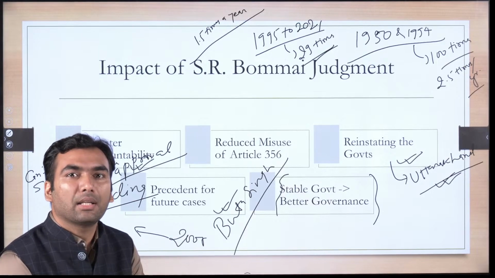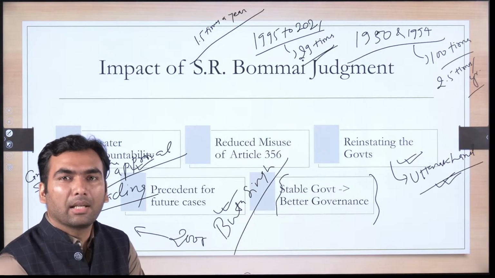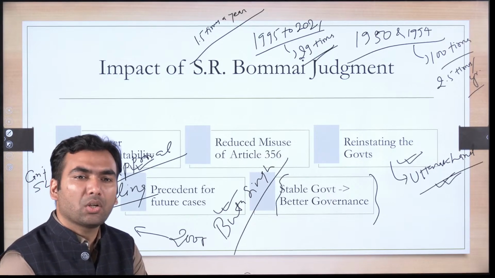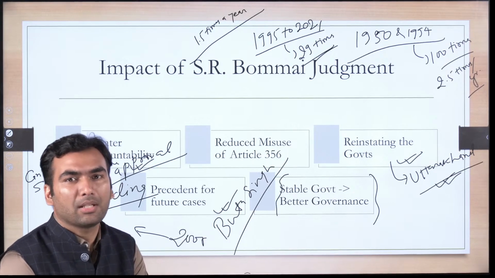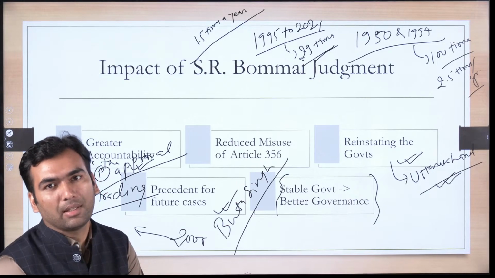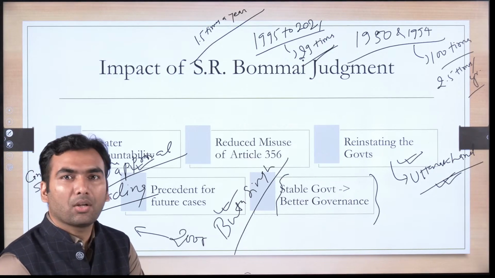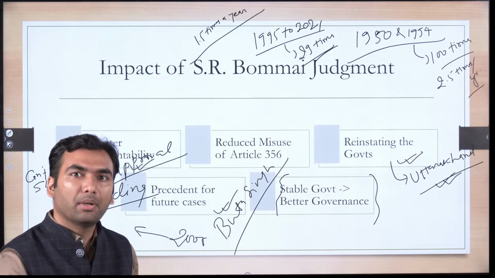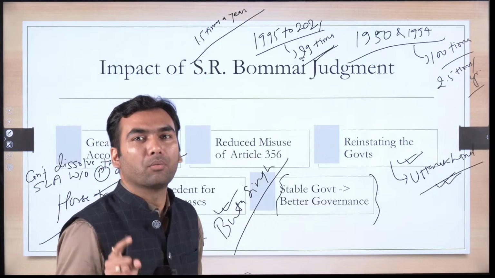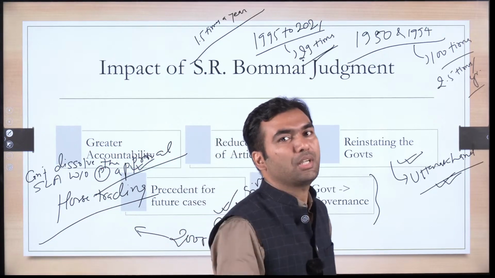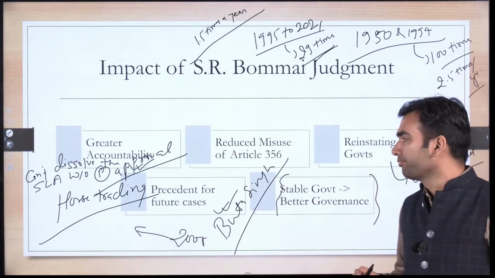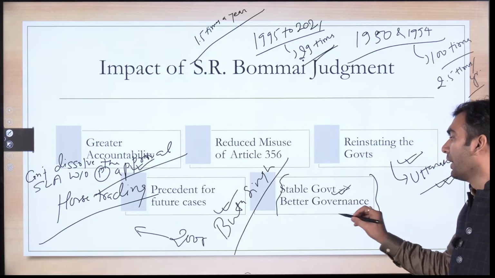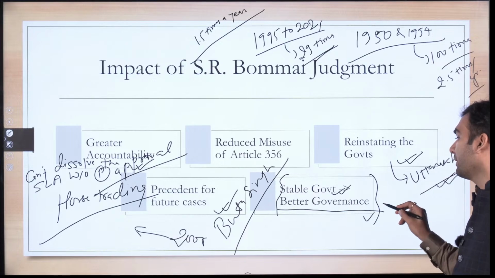For example, in Delhi, it is always there. Like the Delhi government, the AAP government, performs extraordinarily well in Delhi election, whereas it performs very poorly in national election. So this cannot be a ground for imposition of president rule in Delhi. The Delhi government can be removed only if it performs poorly in a state election. Okay. So there is a stable government now, and it is also leading to better governance.